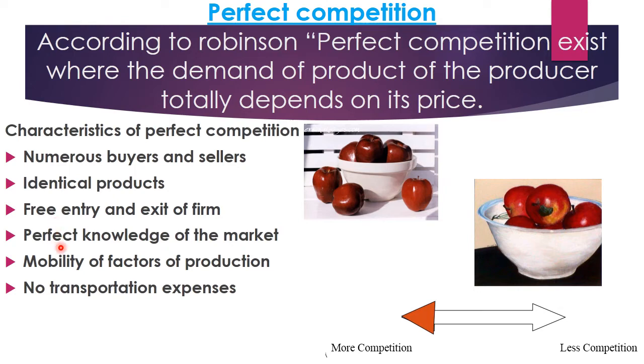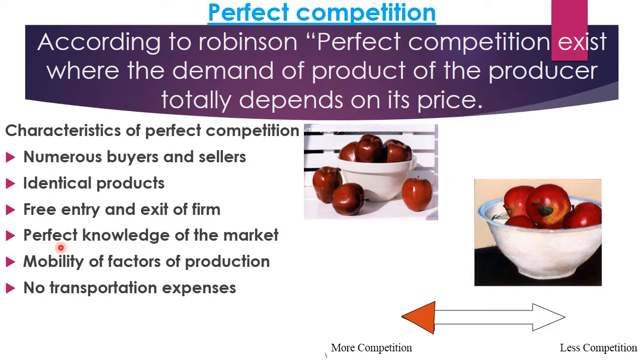So for a longer period of time, if the market is in the situation of normal profit, there is less movement of firms, means if normal profit is there, then new firms will not get attracted towards the market and they will not enter, right? So when the industry reaches a normal profit, there is no attraction to gain higher profit, and in the case of normal profit, the firms don't exit the market as they are not suffering any losses.